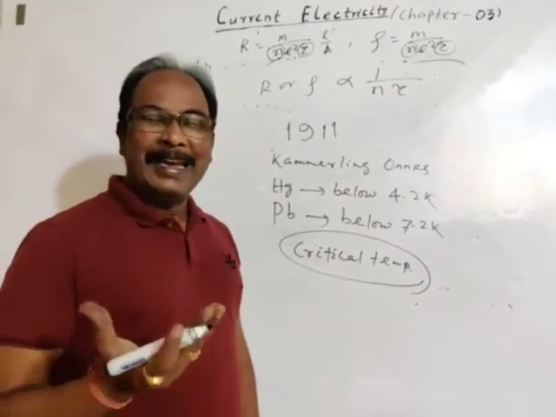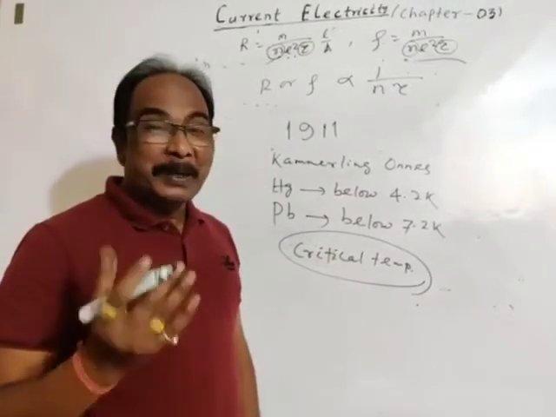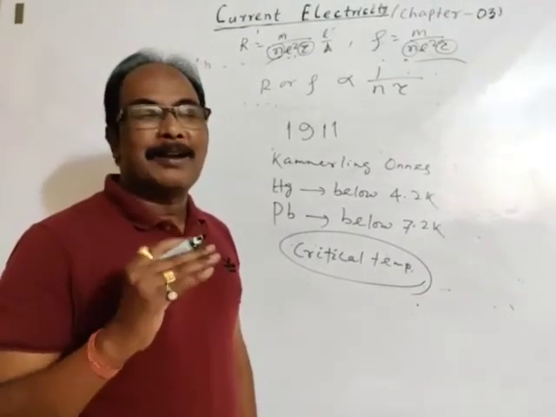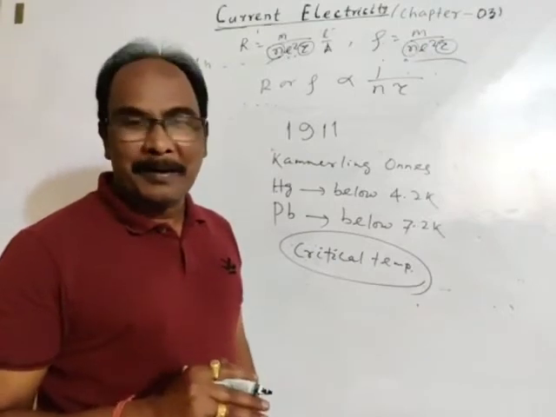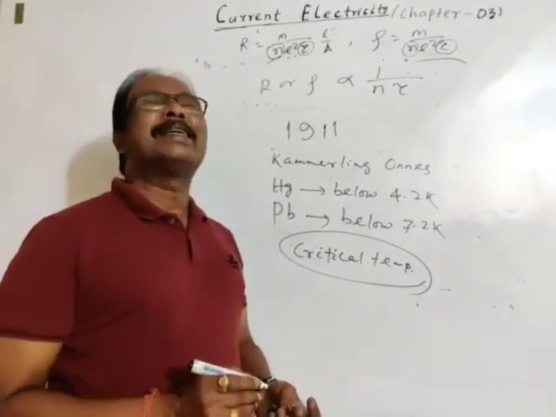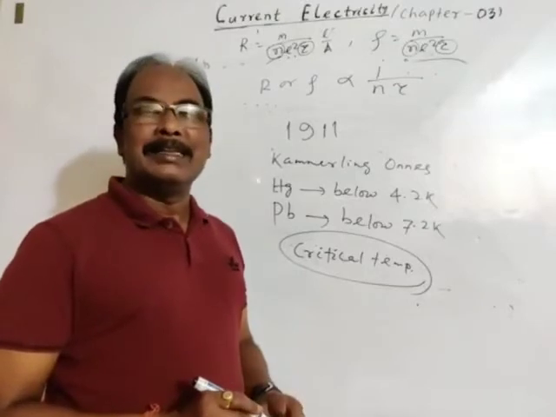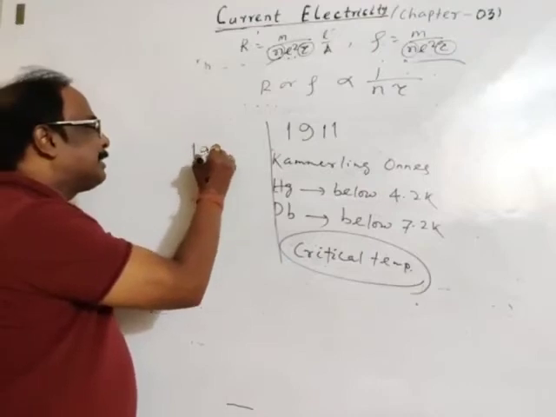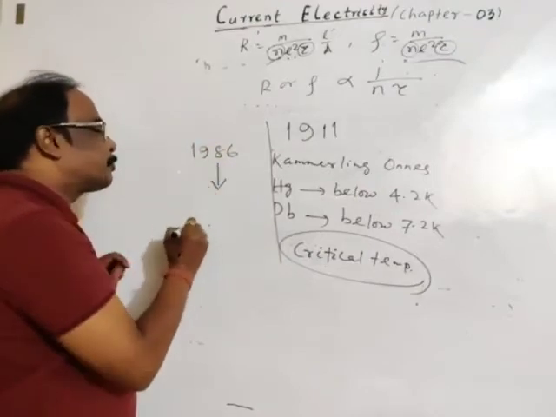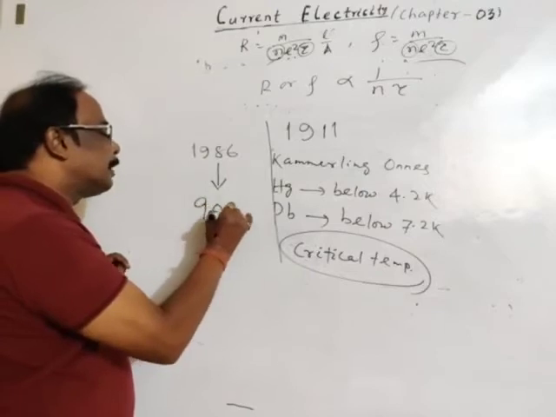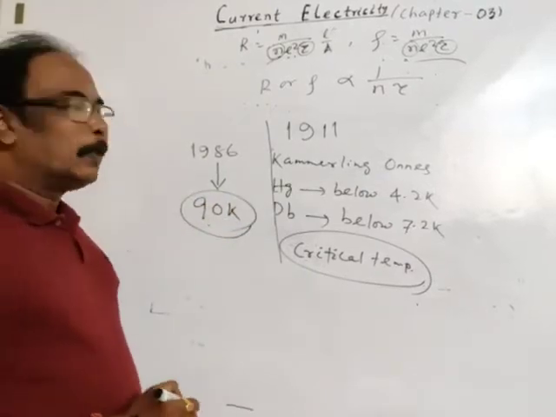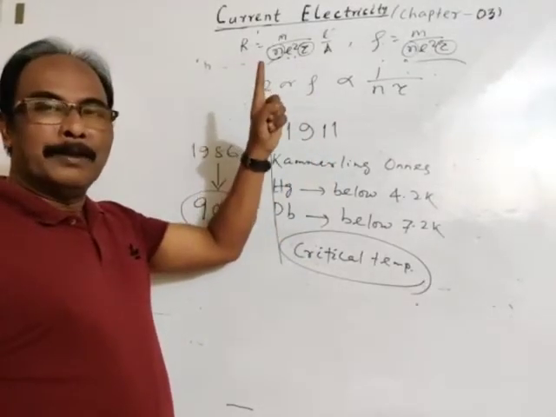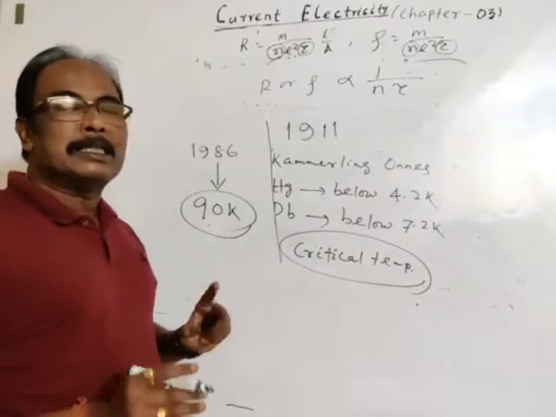So critical temperature is the temperature below which a conductor has zero resistivity, or the conductor behaves as a superconductor. Okay. So research on superconductors is carrying on. In 1986, the latest data is that superconductivity was found at 90 Kelvin. Research started from 1911 or before.